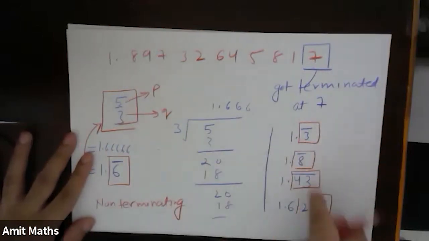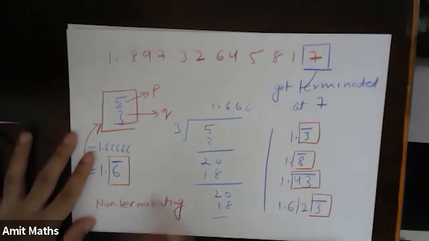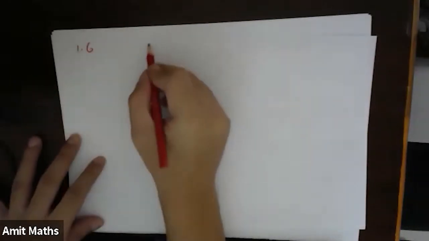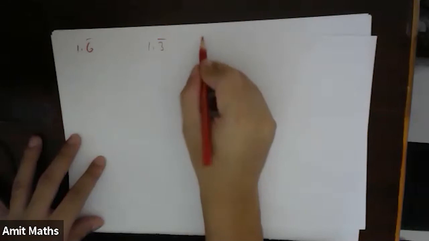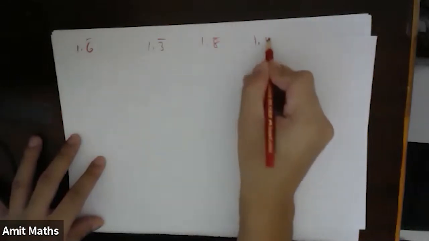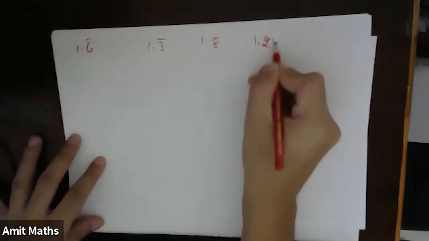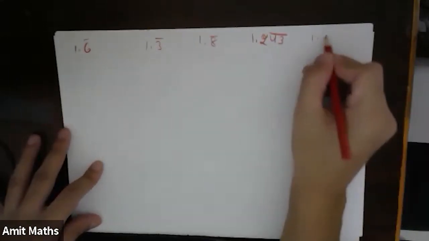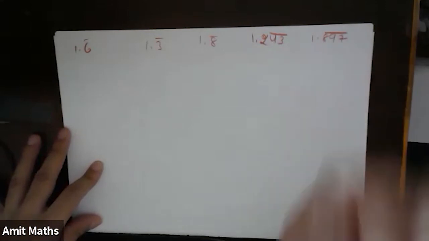But what is similar in this? There is one more similarity between all these numbers. I'll show you. 1.6 bar, 1.3 bar, 1.8 bar, 1.243 bar, or 1.897 bar, and so on.